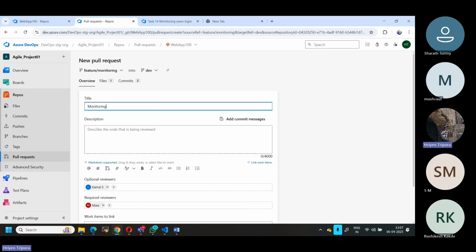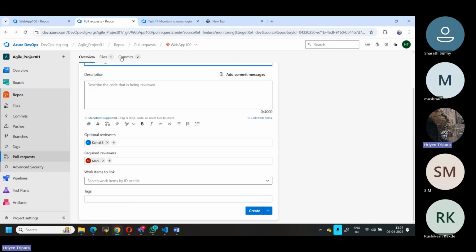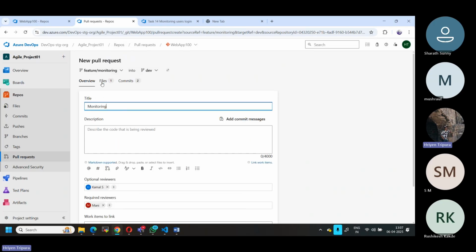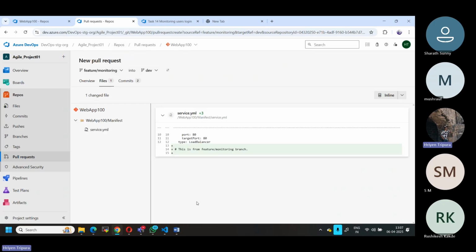While creating the pull request itself, you can see the changes, like what changes we have made. If you remember, we made two changes: one from the dev branch, second from the feature branch. But here, you can only see the changes from the monitoring branch.